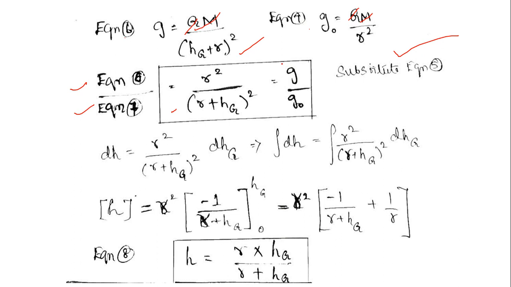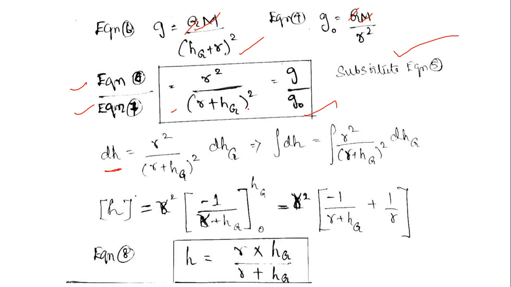So we are getting an equation where the g by g naught term is found as a function of the radius of Earth and geometric height, which are known terms. So here we can replace the differential height function with the known terms obtained from this equation.